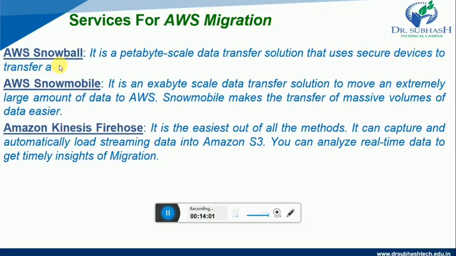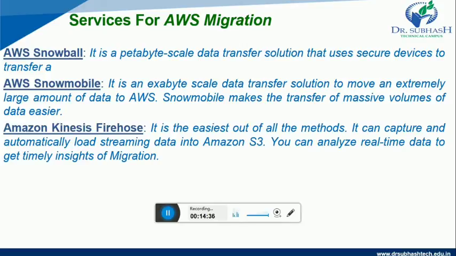It is a petabyte scale data transfer solution that uses secure devices to transfer data. AWS Snowmobile is an exabyte scale data transfer solution to move extremely large amounts of data to AWS. Snowmobile makes the transfer of massive volumes of data much easier.